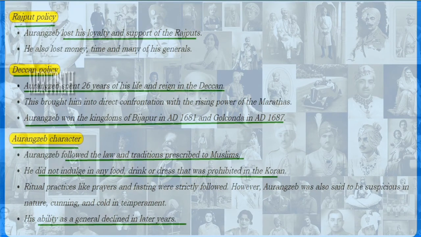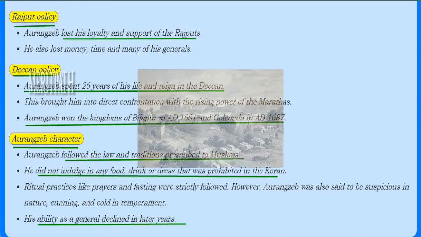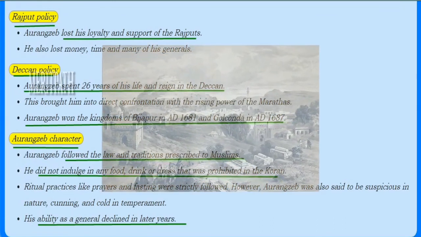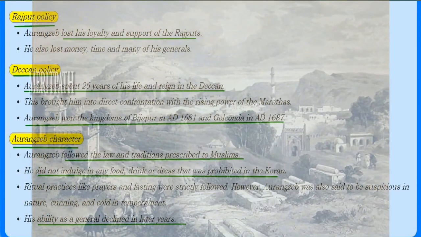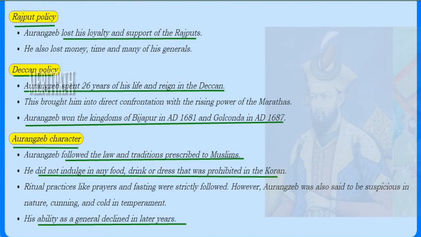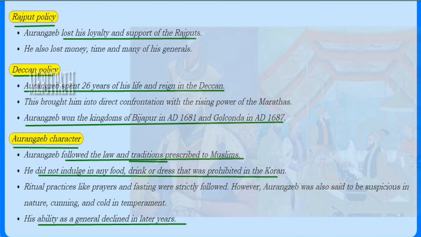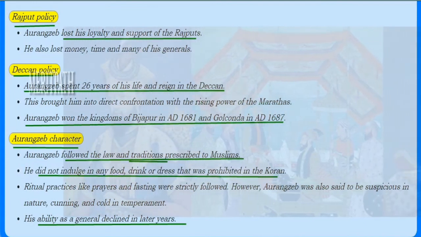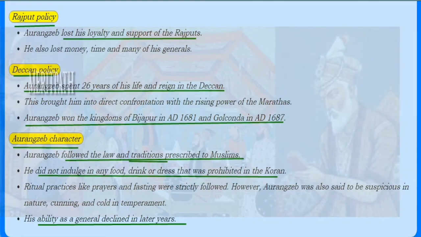He followed the Deccan policy. He spent 26 years of his life and rule in the Deccan region. This brought him into direct confrontation with the rising power of the Marathas. Aurangzeb won the kingdoms of Bijapur in AD 1681 and Golconda in AD 1687. How was Aurangzeb's character? He followed the law and tradition prescribed to Muslims. He did not indulge in any food, drink or dress that was prohibited in the Quran. And prayers and